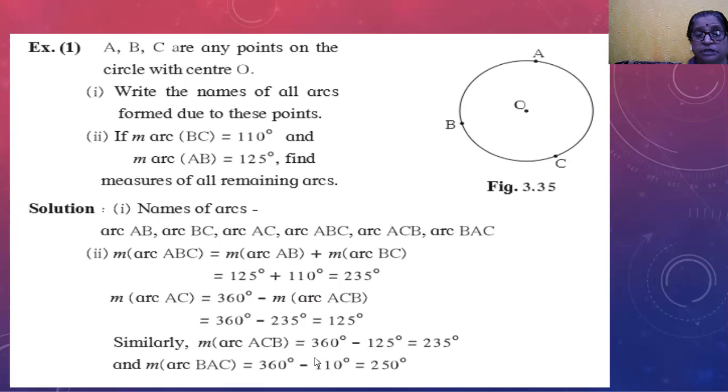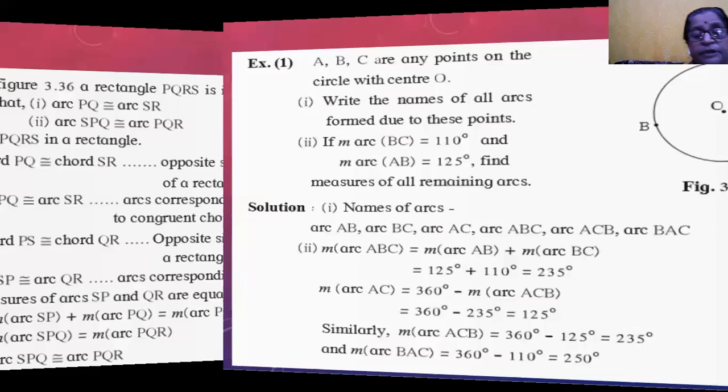Then next, similarly, we will find the major arc ACB. Major arc ACB is equal to 360 degrees minus 125, which is equal to 235 degrees, and major arc BAC is equal to 360 minus 110, which is equal to 250 degrees. Like this, we have to find the measure of arc if given any other example.